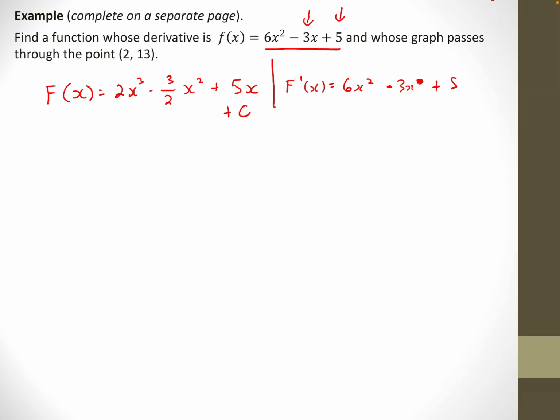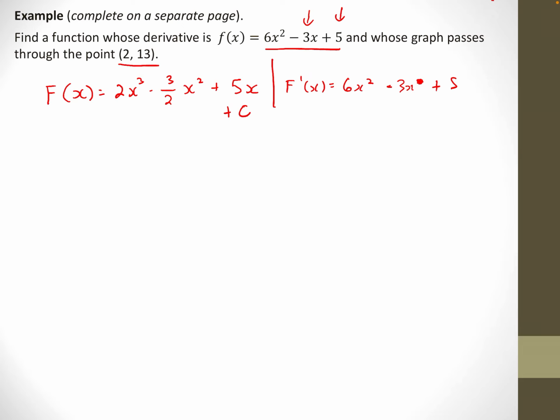Let me just straighten it out. Another one of those times where early in the video you might wonder what's going on there, that doesn't have an x squared there, but I fixed it afterwards. Okay. So that function has that derivative, and any function that differs by a constant will also have that derivative.